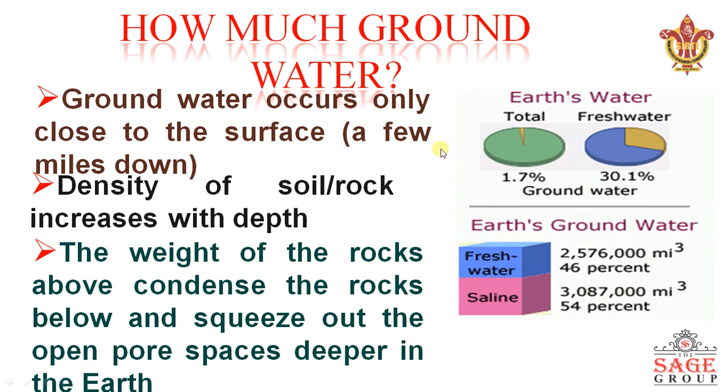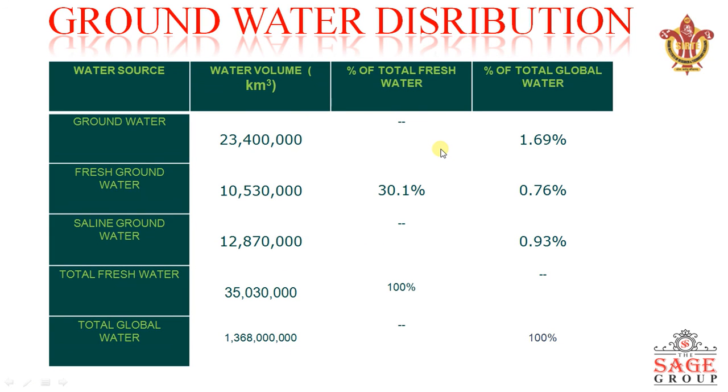That was pretty much about groundwater, and this is the distribution of the fresh and saline groundwater percentage-wise. Please look at this: about 1.69% of the total global water is present as groundwater, and of that, 0.76% is fresh groundwater.